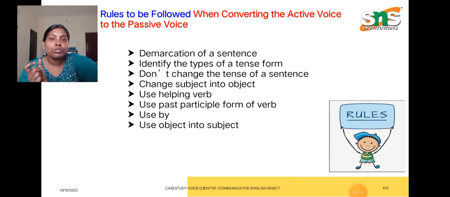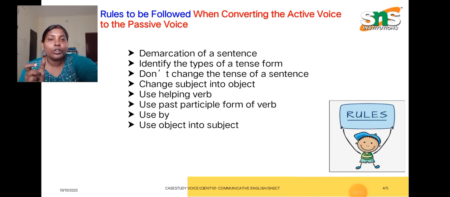And who is the subject here? Obviously Nehru. So The Discovery of India was written, and you have to use the preposition by here, and afterwards place the subject in the object position. Now your answer will be: The Discovery of India was written by Nehru. Similarly, apply the rules to get an answer.